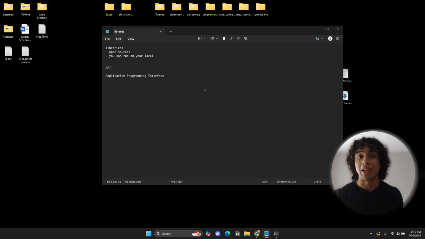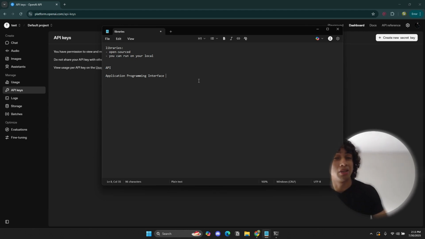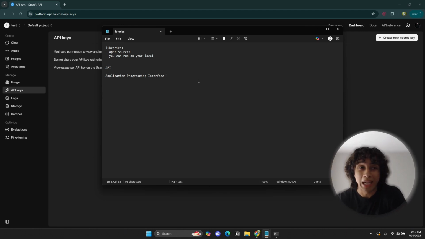And that is very different from a library, right? Because most libraries are free and they can run on your local machine. An API cannot necessarily run on your local machine. I mean, imagine running a trillion parameter model. It's going to be pretty heavy to run locally. It's not the same as running pandas or the matplotlib library, which is nothing, or even running a simple linear regression model, compared to running a generative pre-trained transformer model with a trillion parameters on your local machine. Unless you have the computing resources to do that, it's just not practical, right?